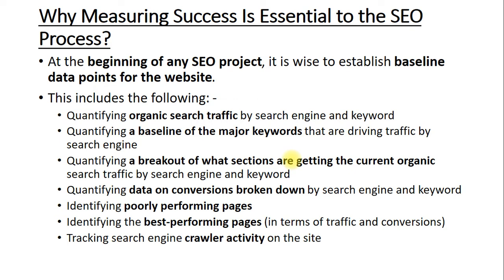For that you need to focus on several points, like quantifying organic search traffic and the baseline of major keywords. You need to break down the sections to get the current traffic. You can have data on conversions. Similarly, you need to identify poorly performing pages, and in the same way the best performing pages.